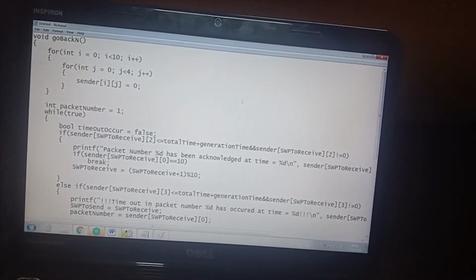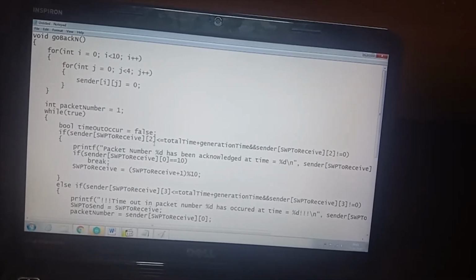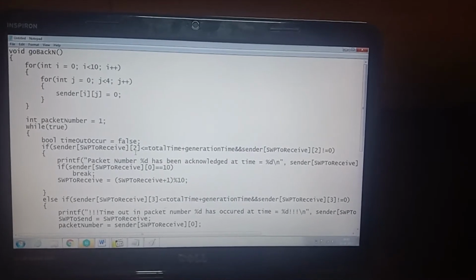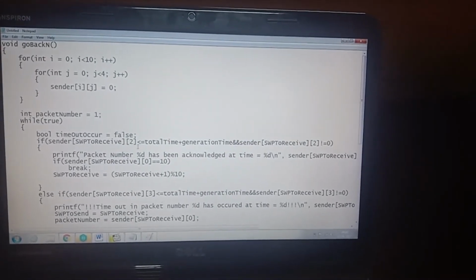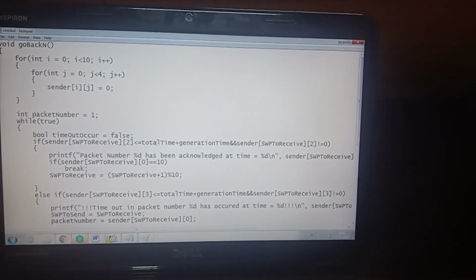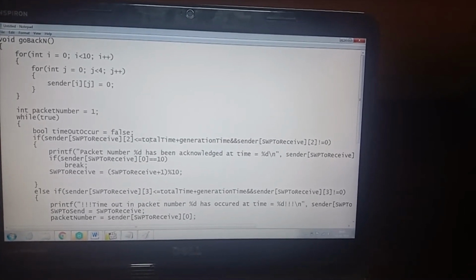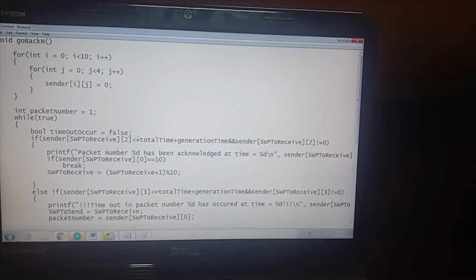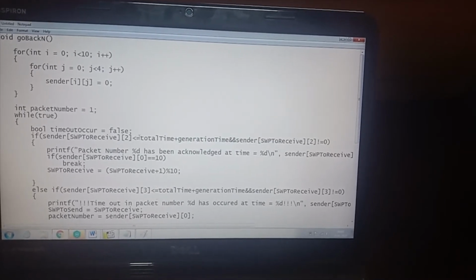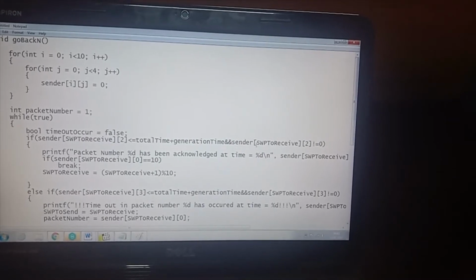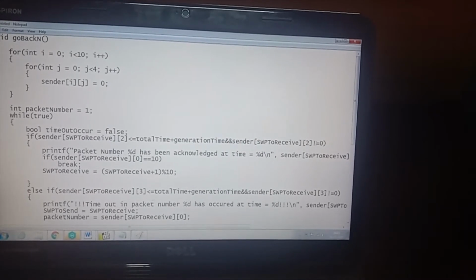So as I told you before, in the second position we have stored the acknowledgement time. So if that time is actually less than, so here SW to receive is nothing but sliding window. So if the acknowledgement time of that window is actually less than total time plus the generation time, and obviously this value should not be equal to 0,